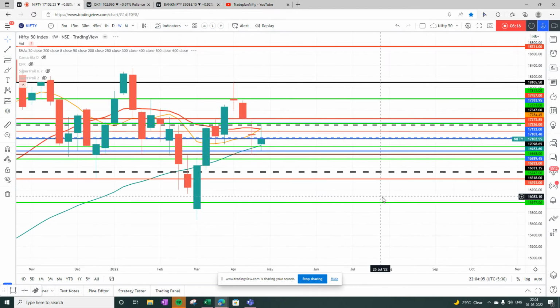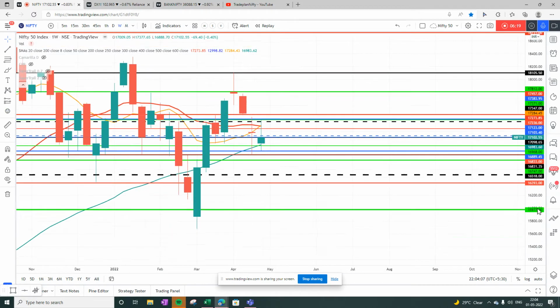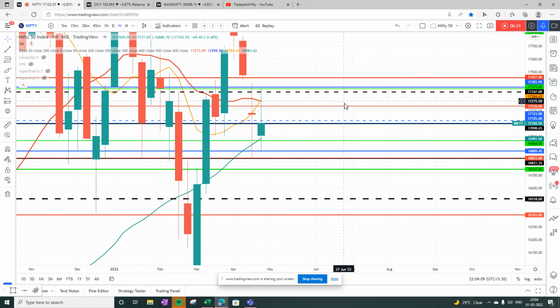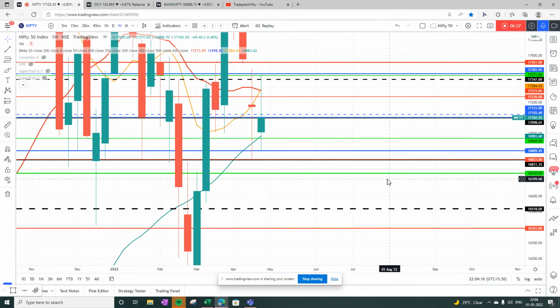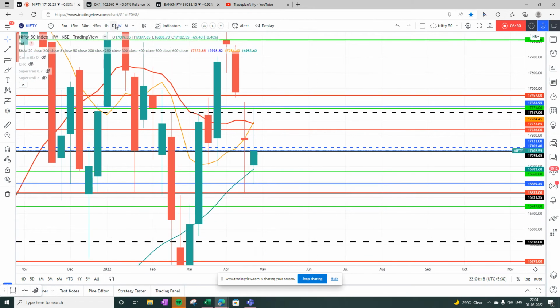On weekly chart, we see that Nifty has closed below 20, below 8, and just above 50 bar moving average. So definitely in downtrend. So here Nifty is not looking very good.